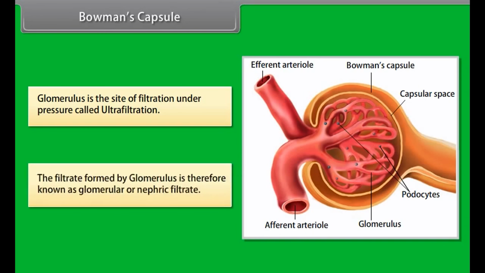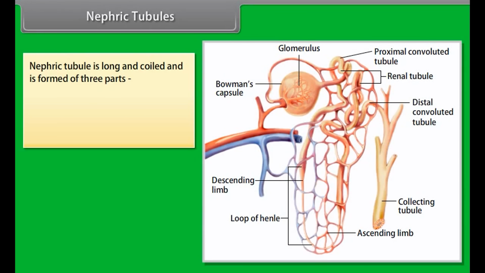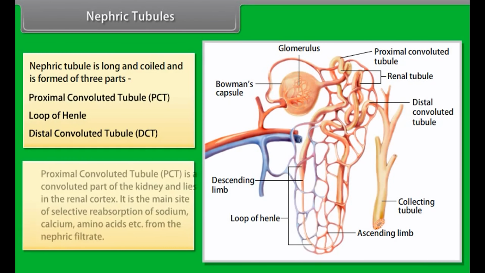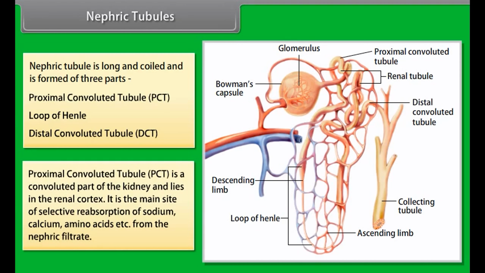The filtrate formed by glomerulus is therefore known as glomerular or nephric filtrate. Nephric tubules. Nephric tubule is long and coiled and is formed of three parts: proximal convoluted tubule PCT, loop of Henle, distal convoluted tubule DCT. Proximal convoluted tubule PCT is a convoluted part of the kidney and lies in the renal cortex. It is the main site of selective reabsorption of sodium, calcium, amino acids, etc.